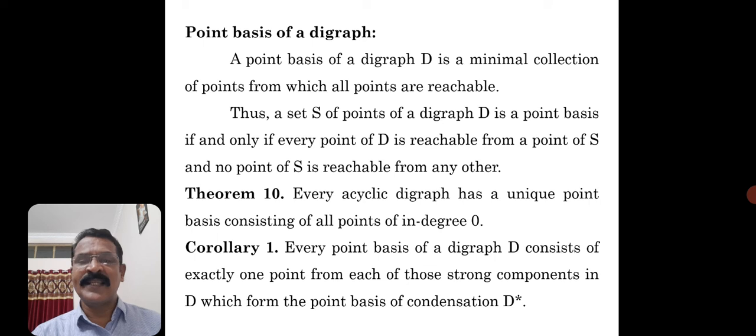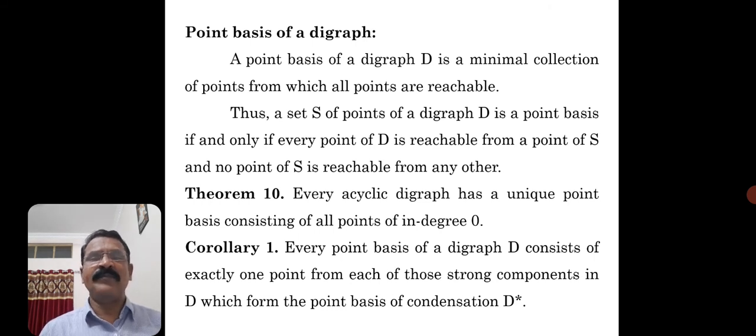So with this concept we consider one result. What is that? Every acyclic digraph has a unique point basis consisting of all points of in degree 0. Understanding is very simple here. I think you are getting all these ideas because you have got a clear picture about in degree 0, what the point basis of a digraph is, and what an acyclic digraph is. If you observe all those terminologies of digraphs, then the statement is very easy to follow.